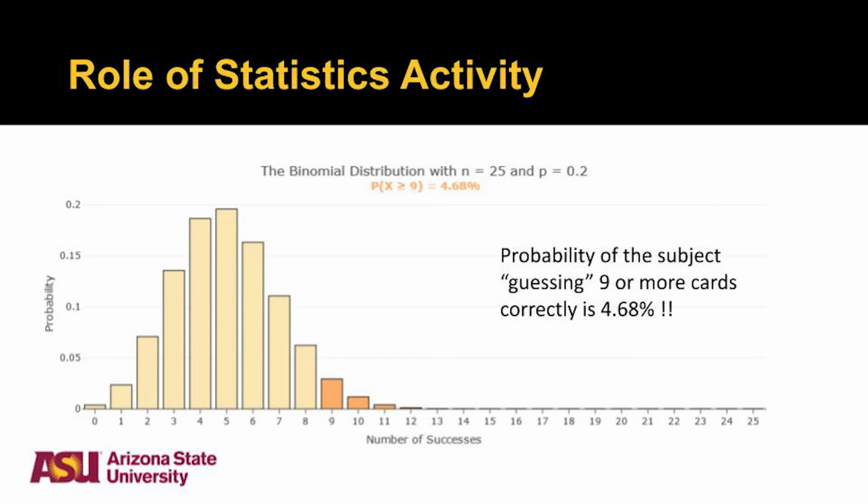Our p-value is the probability that that subject gets that observed number of cards right or more extreme, given that there's no ESP present. So in other words, the smaller the p-value, the more extreme evidence that you have against the null hypothesis. The reason I bring this up is every single statistical test is going to provide you with a p-value. And that p-value is going to represent the evidence that you have against your null hypothesis.